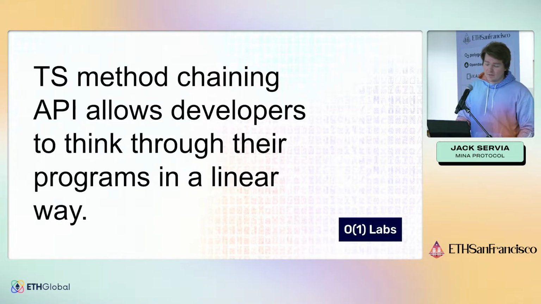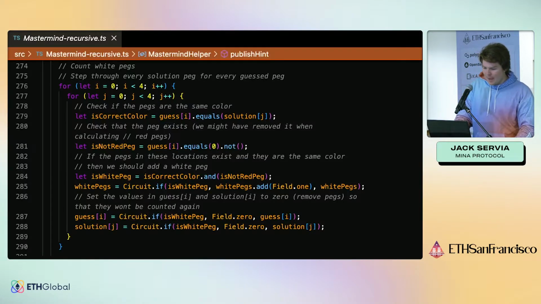This is the other side of the equation. The SnarkyJS library we've built to be as easy to use as possible and as expressive as possible. Method chaining makes it very easy for developers to think through their programs in a linear way. You think: here's my data, here's what needs to happen to it, here's where it ends up. And it makes it more apparent what's happening inside your contract versus what's happening in code that runs prior to your contract's execution.